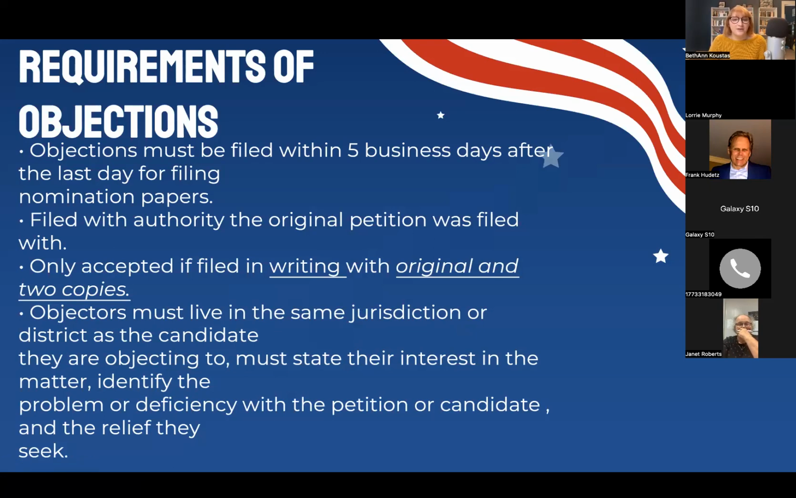Objections must be filed within 5 business days after the last day for filing nomination papers. They have to be filed with the authority the original petition was filed with. So if you accepted the petition, you have to accept the objection. You can only accept the objection if it's filed in writing with an original and 2 copies. Objectors must live in the same jurisdiction or district as the candidate they are objecting to, and they must state their interest in the matter, identify the problem or deficiency with the petition or candidate, and the relief they seek in the objection.